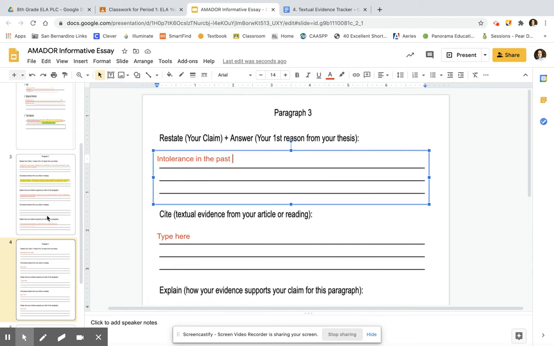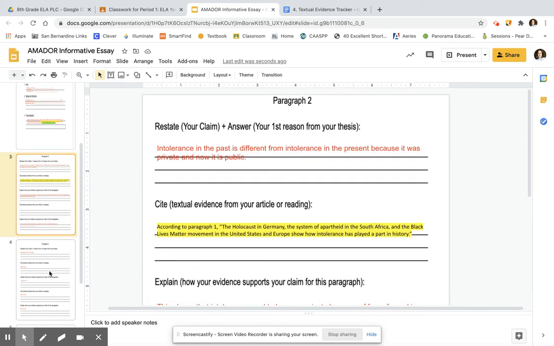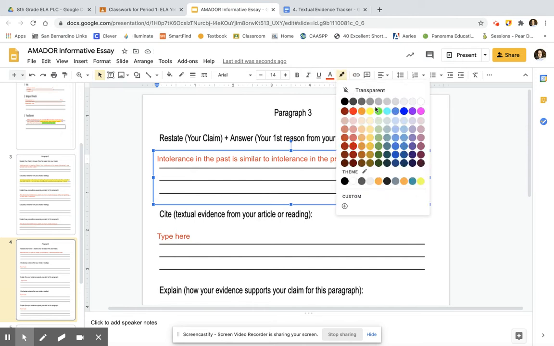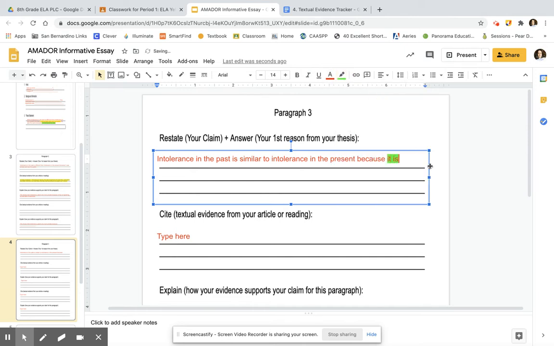So in our paragraph 2, we wrote that intolerance in the past is different. So in this paragraph, we're going to write that intolerance in the past is similar to intolerance in the present because, and then you will put either your reason, or if you use the same thesis statement that I used, you're going to write it is still based on race.